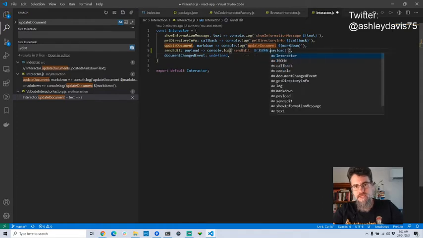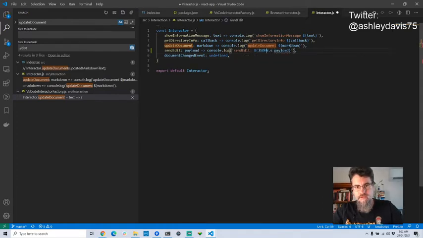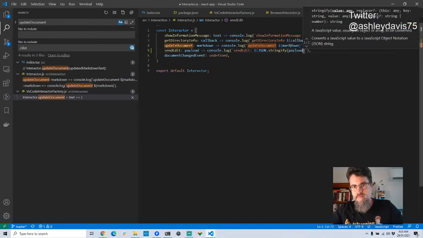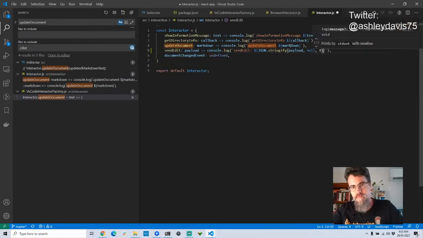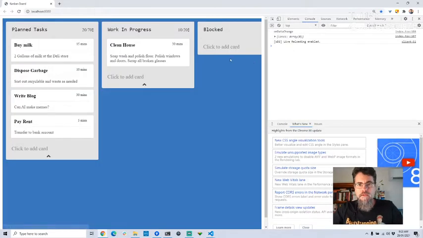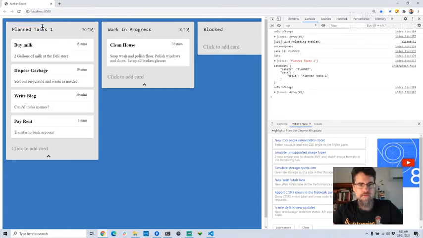So I'll just do a JSON stringify, if I could spell JSON properly. Is that all I need? So that's refreshed. Let's edit that again. Yep, cool. So we've got our send edit, and we've got our data that's going to be sent.